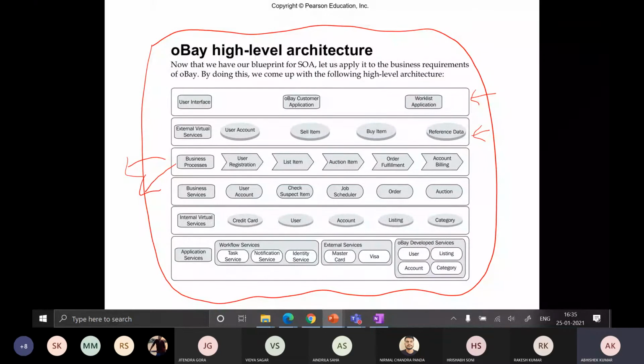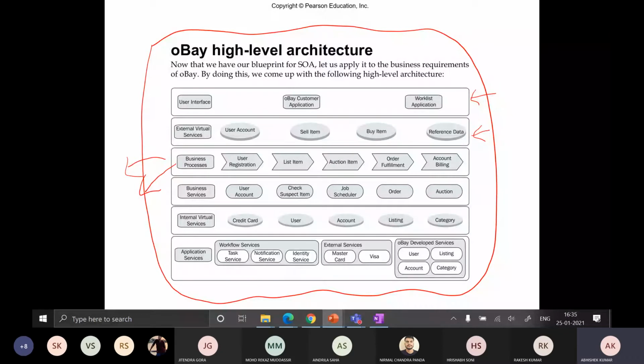Hello, sir. Yeah. Sir, I want to know how to read this architecture, from top to bottom or bottom to top. I don't know how to understand it or how to explain it. Yeah. So if you want to come up with this kind of architecture, this is a high level architecture, right?